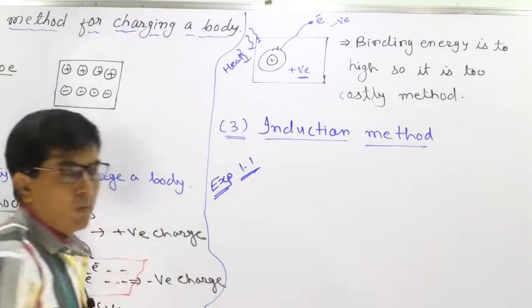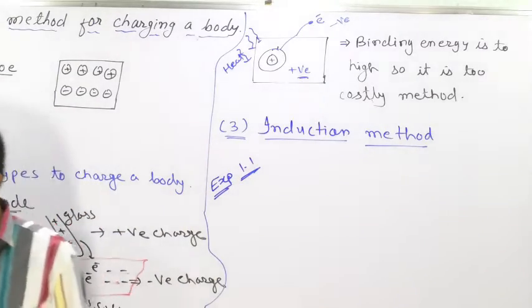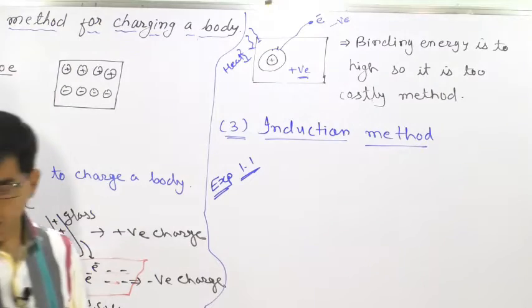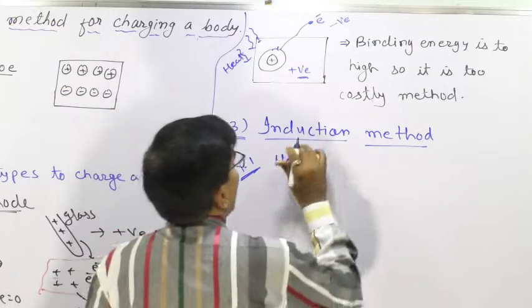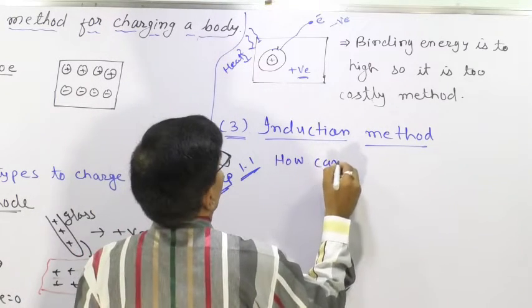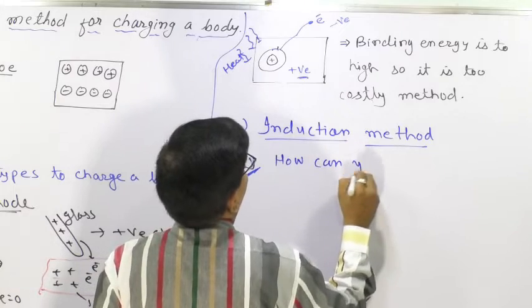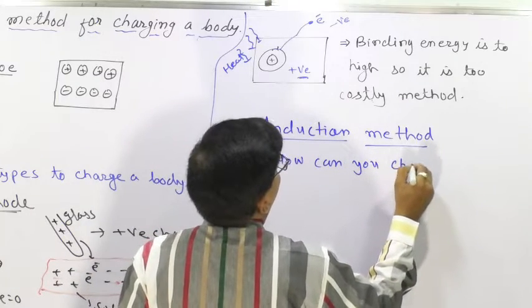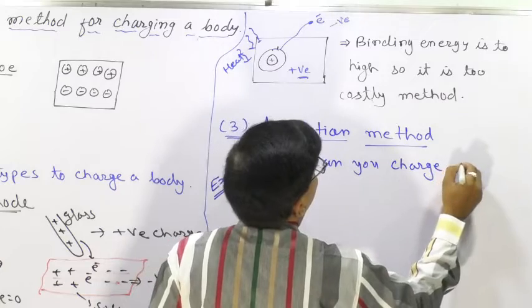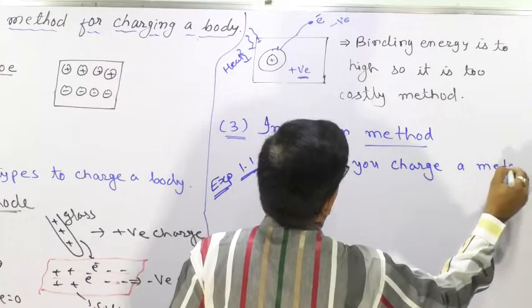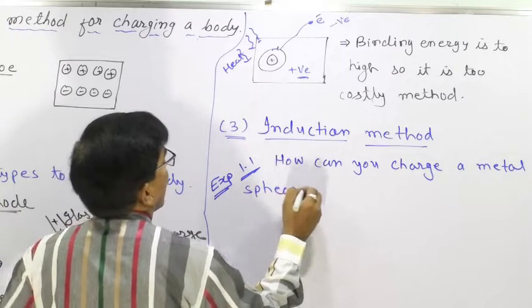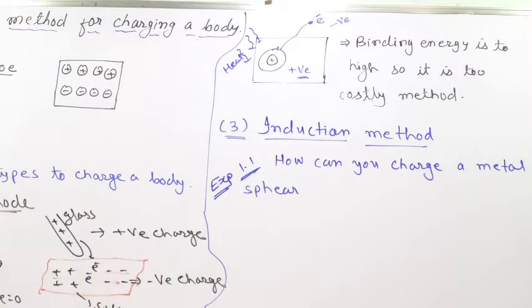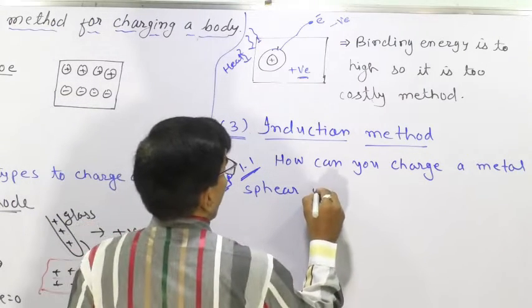What is the question in example 1.1? How can you charge a metal sphere positively without touching it?